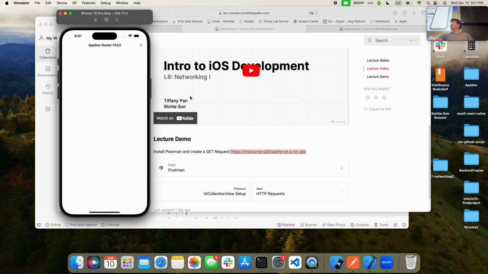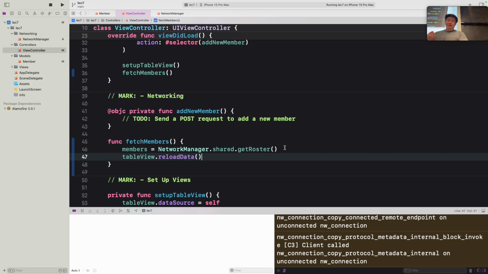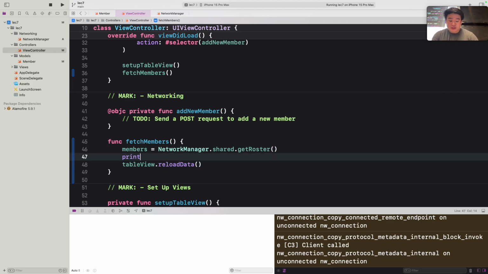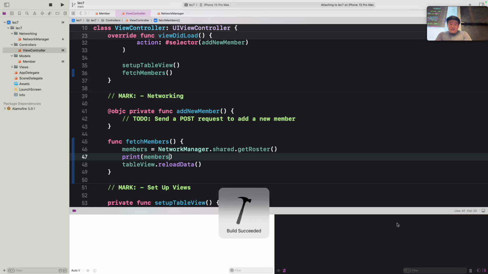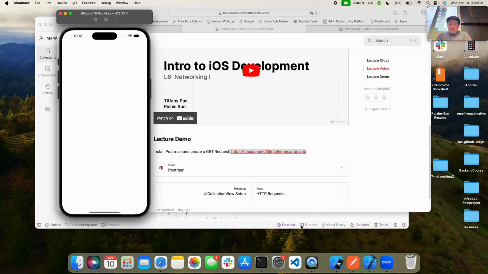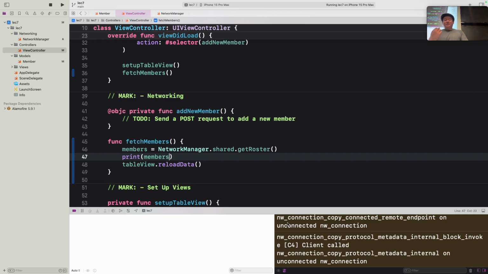Okay, so it seems like we're running into an issue where none of the members we actually have are displaying. A good way to debug in Swift is to have a lot of print statements. So let's just print members and see what's going on, since nothing is displaying. I think it should print in the console here, but it seems like members is somehow empty despite the fact that we called this getRoster function from our network manager.